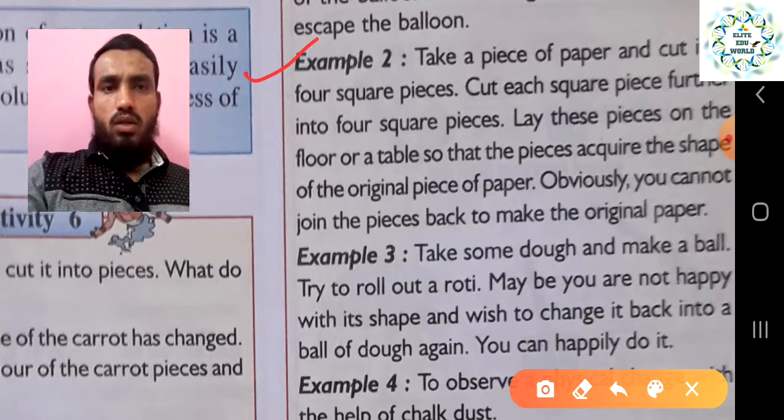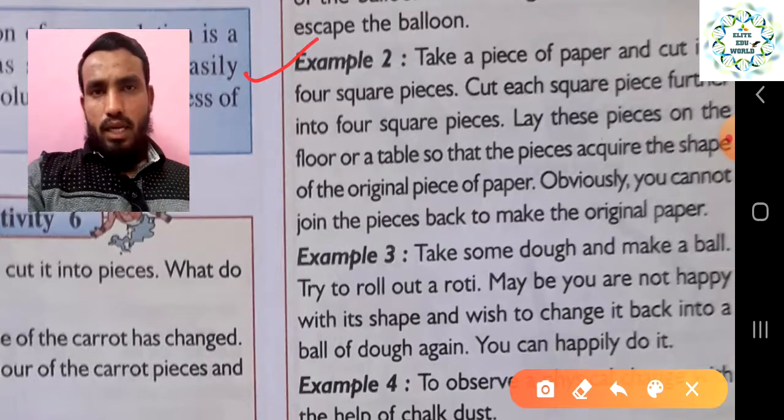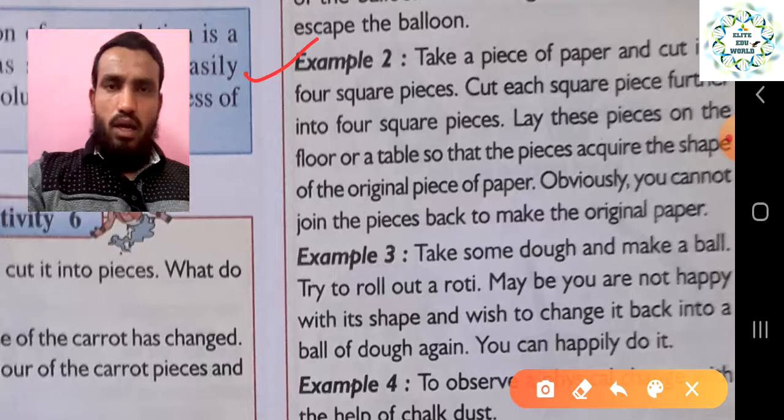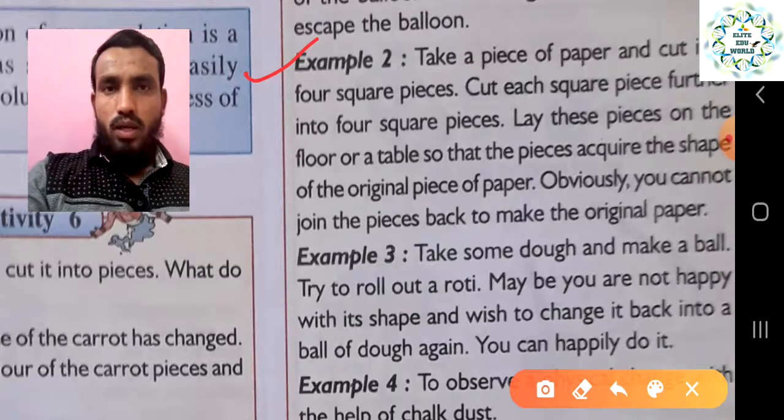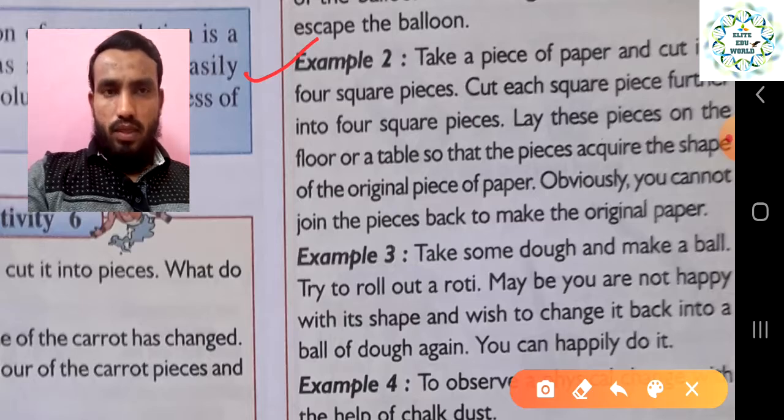Obviously you cannot join the pieces back to make the original paper, but it can take the shape of the original piece again. So again it will come under the physical change, and the property of the small pieces is the same as the property of the big piece of paper. So the property is not going to change, and no new substance has formed. That is why it is called a physical change, right?